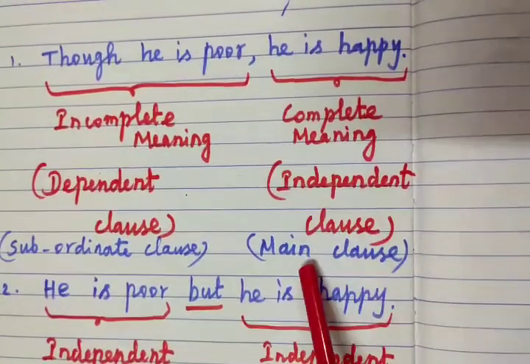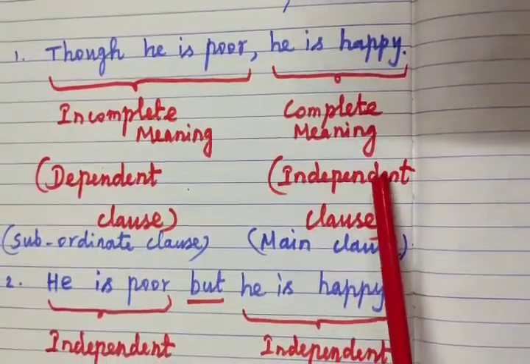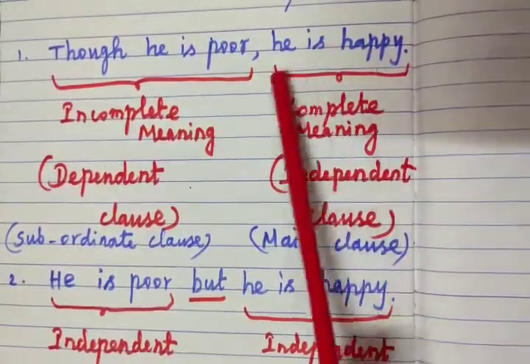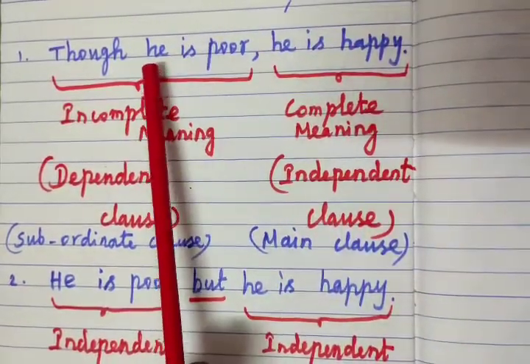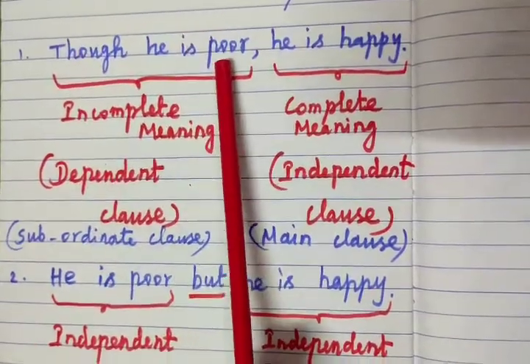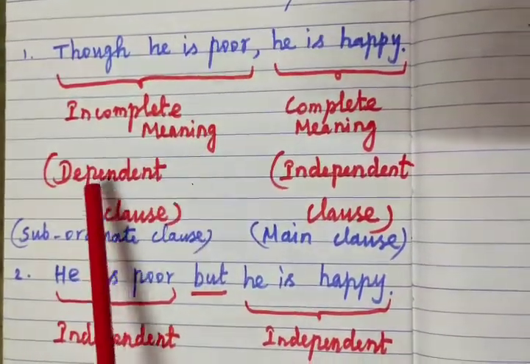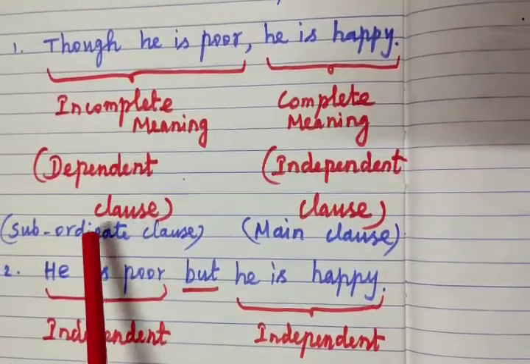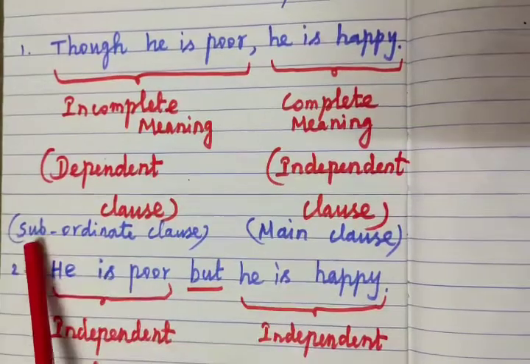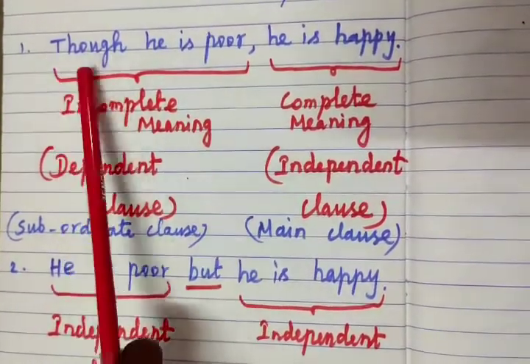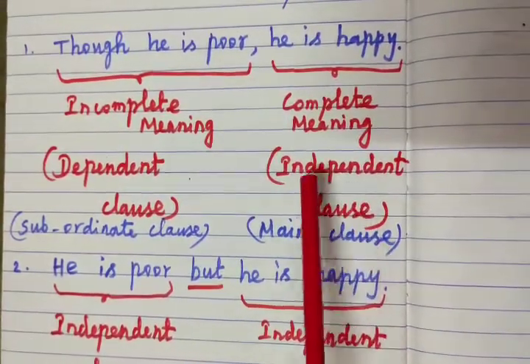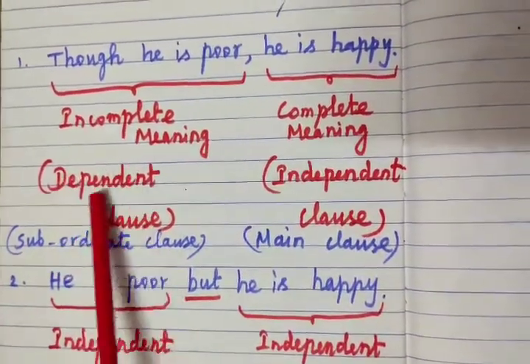So what is the other name for a main clause? Independent clause. Independent means free. So it has a separate meaning, a completed meaning. He is happy. Now come to this sentence, he is poor, it means a completed meaning. But see this, though he is poor, incomplete meaning. So that is known as a dependent clause, otherwise called a subordinate clause. A dependent clause is otherwise known as a subordinate clause. So here, though he is poor is the subordinate clause, and he is happy is the main clause. This one is an independent clause, this one a dependent clause.